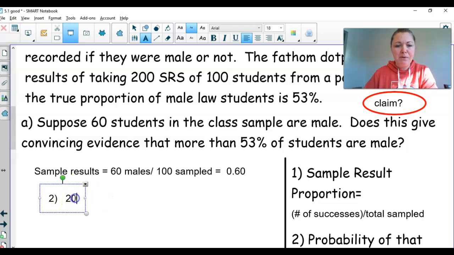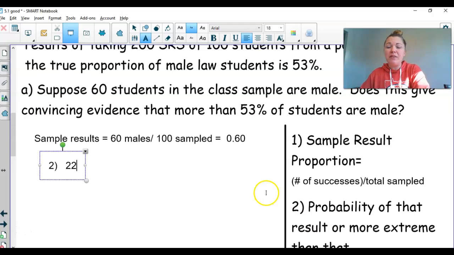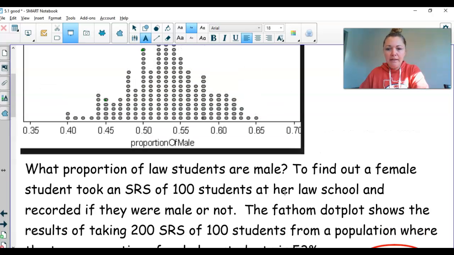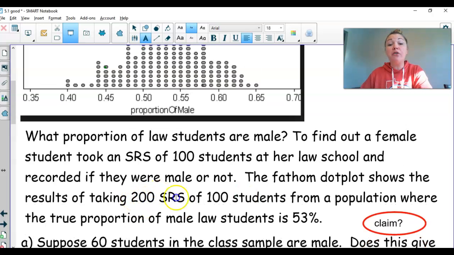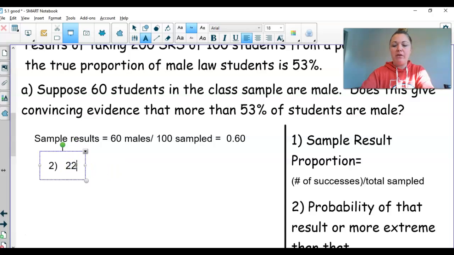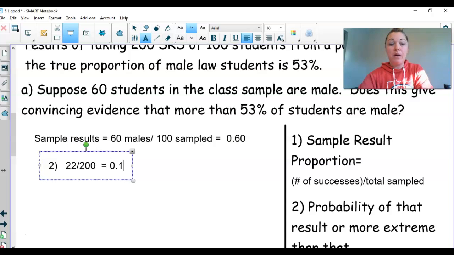We want the total number of dots, but we don't need to count them because they tell us up here there were 200 SRSs, so that means 200 dots. So 22 divided by 200 gives us 0.11, which is 11%.